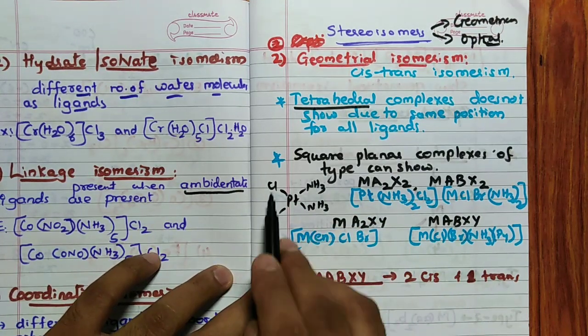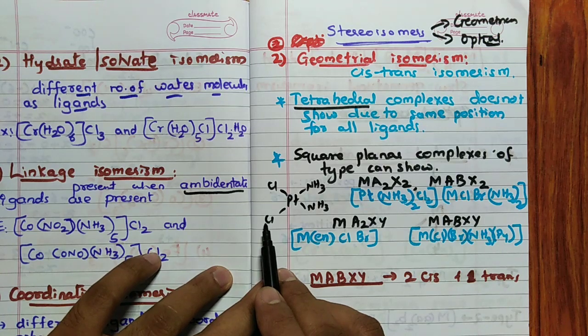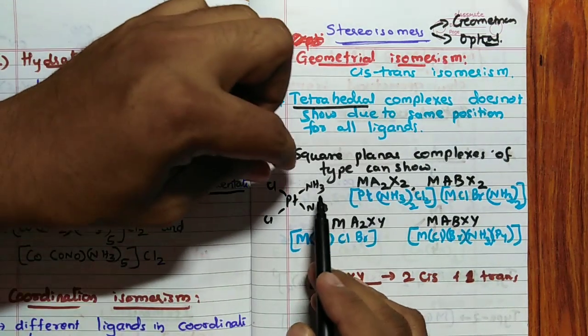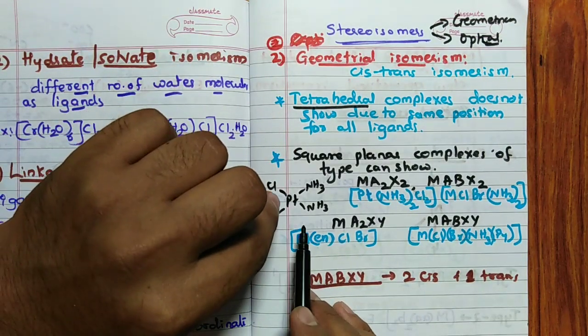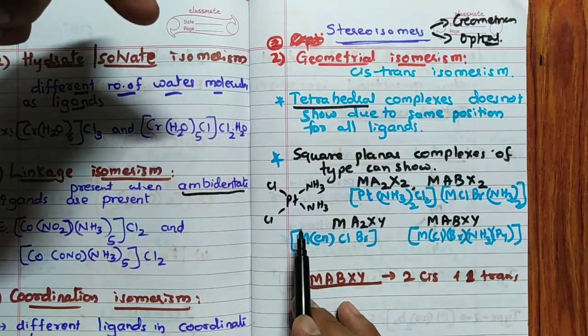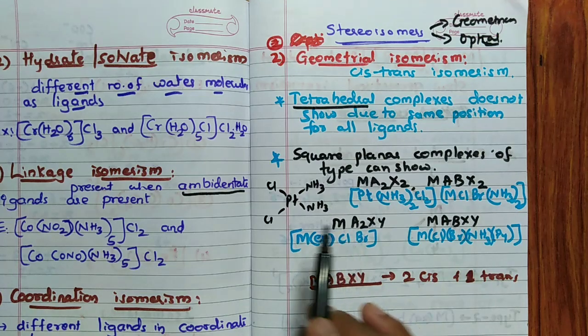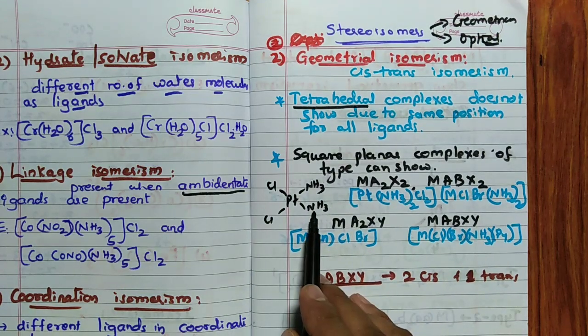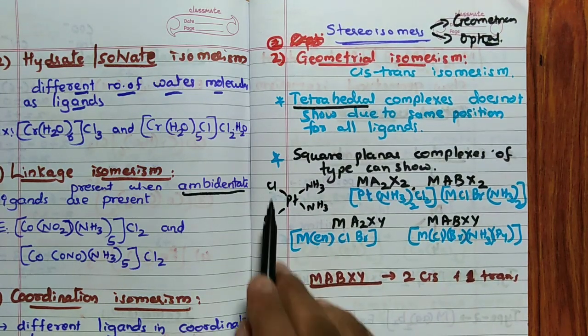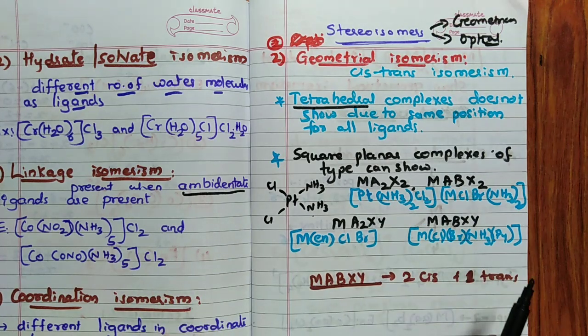Same side, NH3, Cl. So cis. Trans means what you can do? This Cl and NH3 you interchange. So this is Cl and NH3 interchange. So at that time, this Cl comes here, so NH3 comes here, NH3 opposite, Cl opposite, trans type. Like this. What all the complexes can show?